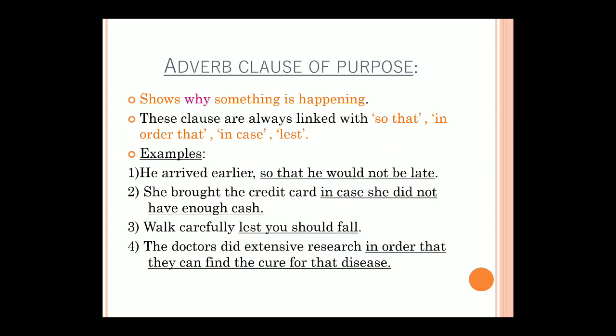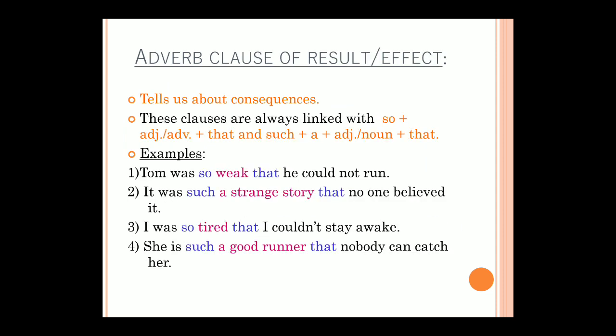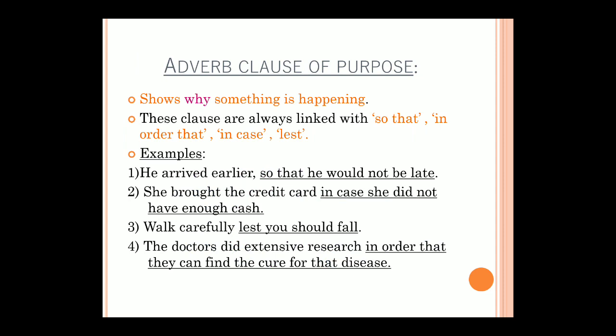Then adverb clause of purpose. Purpose means why something is happening, for what purpose it is happening. Here, "so that" is coming together. In the adverb clause of result, "so" and "that" were not coming together; there was an adjective or an adverb in between. But in the adverb clause of purpose, "so that" comes together. He arrived earlier so that he would not be late. What was his purpose of arriving earlier? So that he would not be late. He came early so that he would not be late. That was his purpose, his intention of coming earlier.